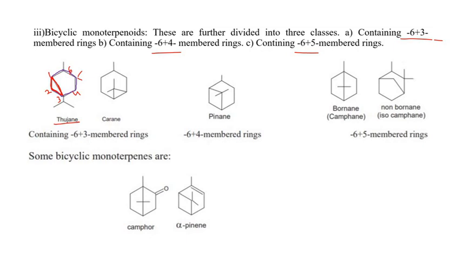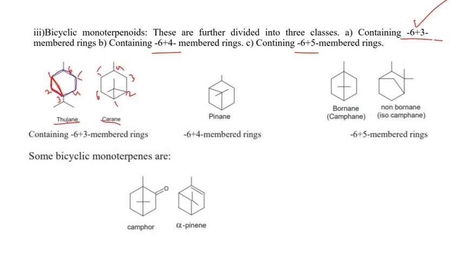That means the structure can be split into a five and a three. But instead you say 6 plus 3 here. So you have a six-membered ring as well as a three-membered ring here. That means these compounds are called bicyclic compounds. Similarly here, I'll write it here. You start from here: 1, 2, 3, 4, 5, 6.